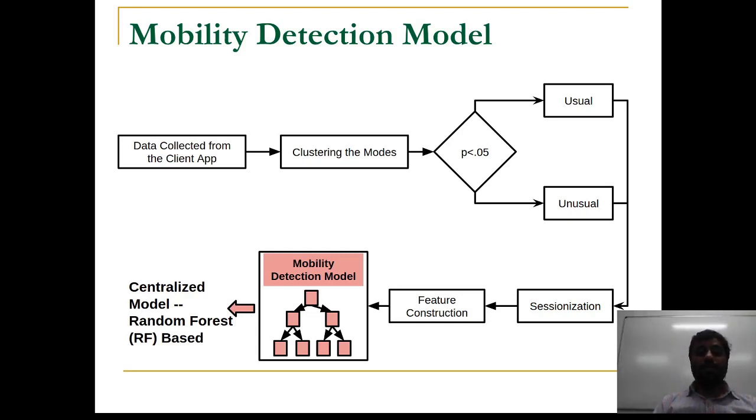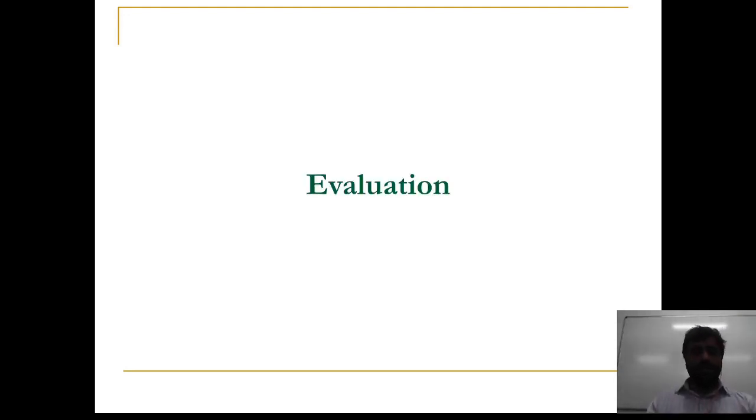First, the centralized model, which is based on random forest, and second, the personalized model based on both random forest and support vector machines. For both of these versions, we perform feature selection to choose the top 5 features. Next, we evaluate our proposed framework on in-the-wild collected data.